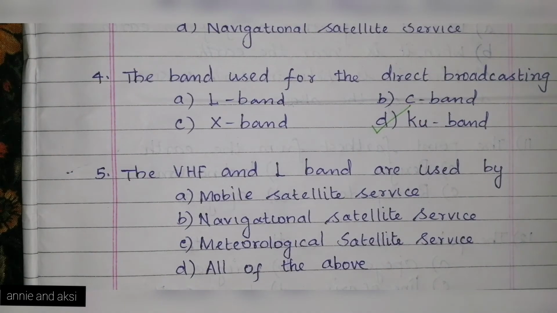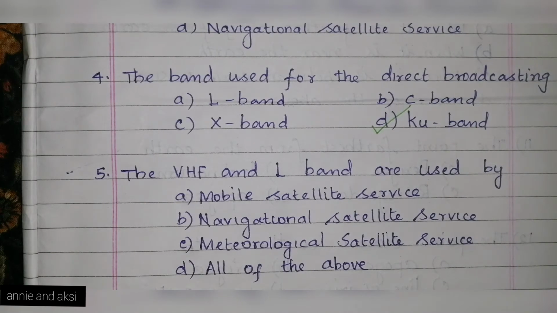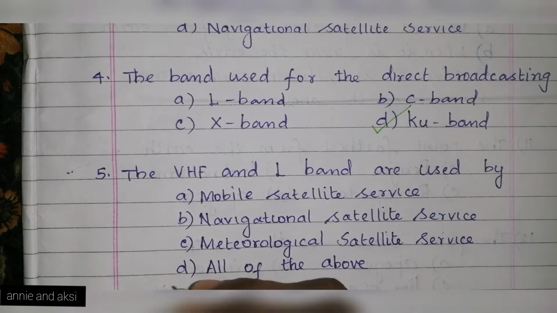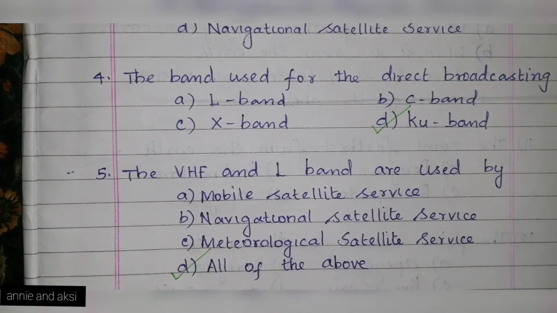Next question. The VHF and L band are used by A. Mobile satellite service, B. Navigational satellite service, C. Meteorological satellite service, and D. All of the above. The answer is all of the above. All the three satellite services use this VHF and L band. Answer is D. All of the above.